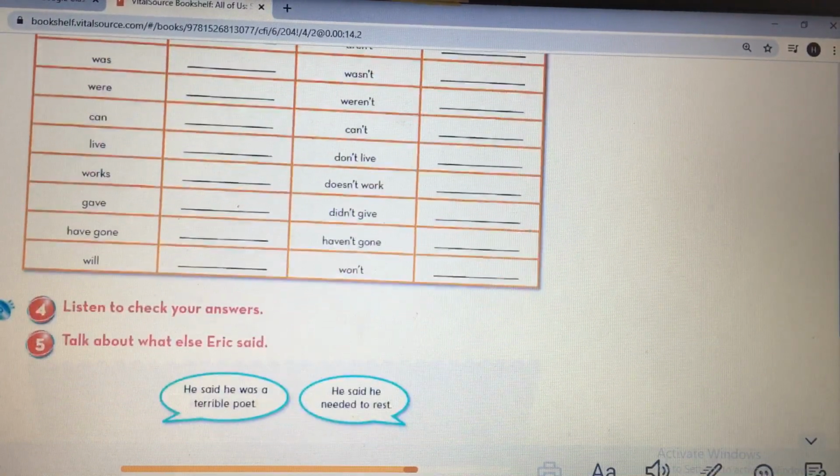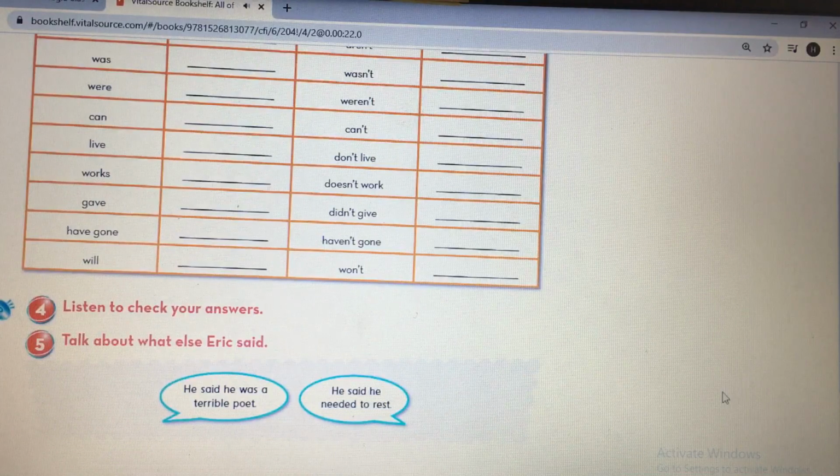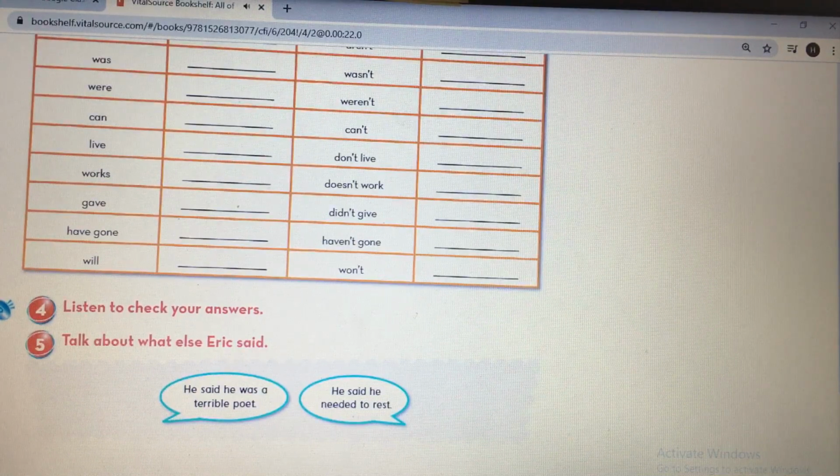Look at exercise number 4. Listen to check your answers. So listen carefully and check your answers.